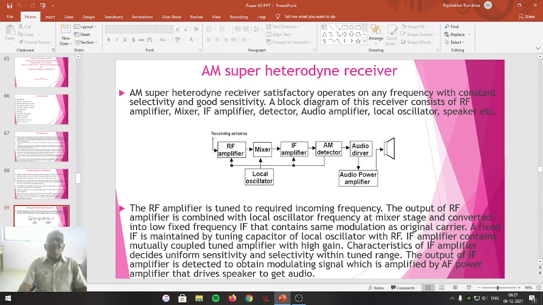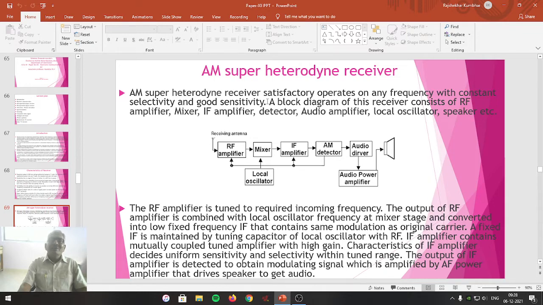AM super heterodyne receiver satisfactorily operates on any frequency with constant selectivity and good sensitivity. So these are the two parameters which are associated with any receiver.